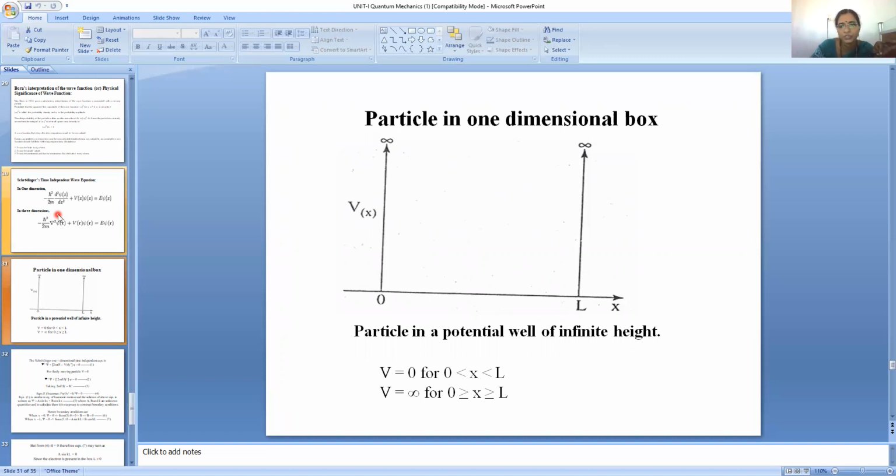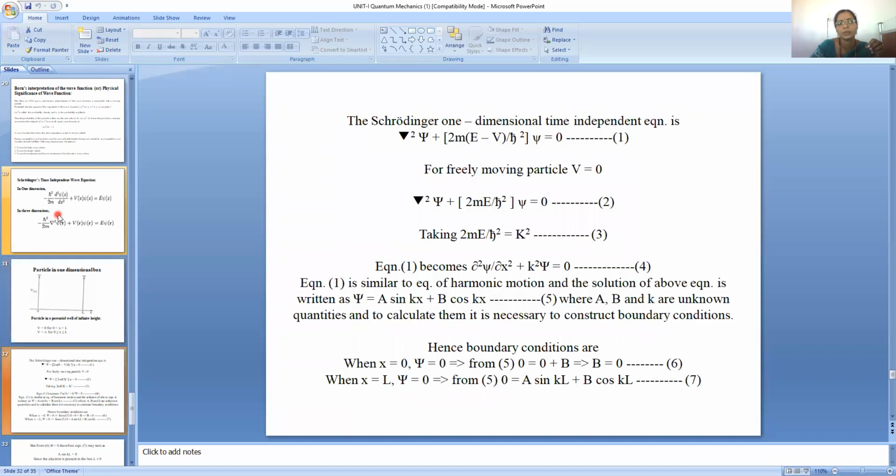Here is a particle in a potential well of finite height, where V equals 0 within the limits of the unit cell, 0 to L, and at the walls of the cell and outside the cell the potential is infinite. For the Schrodinger one-dimensional time-independent equation for a freely moving particle, V equals zero, and taking 2mE by h bar square as k square, a constant, equation 1 becomes d square psi by dx square plus k square psi is equal to 0.